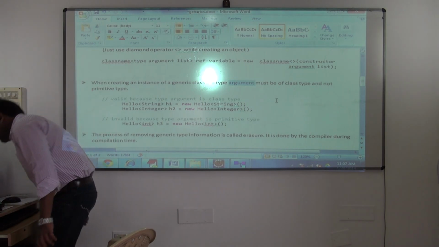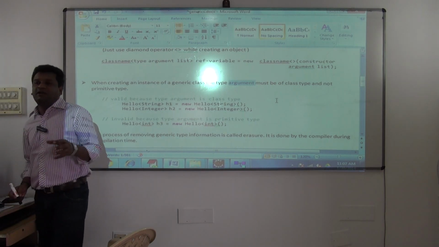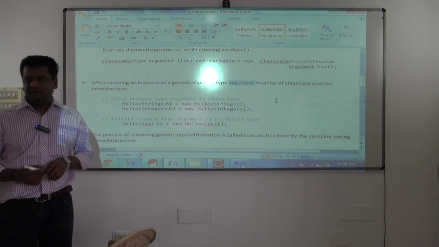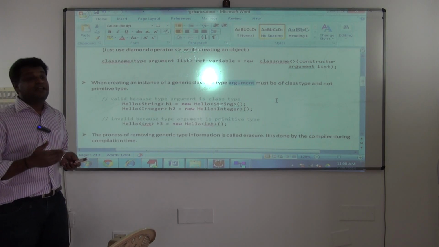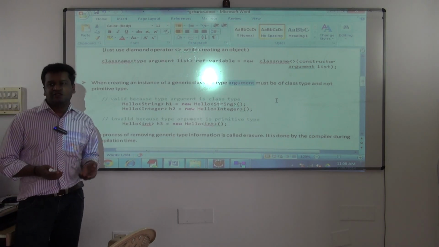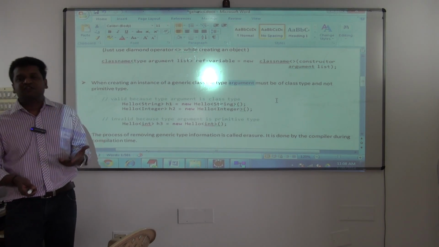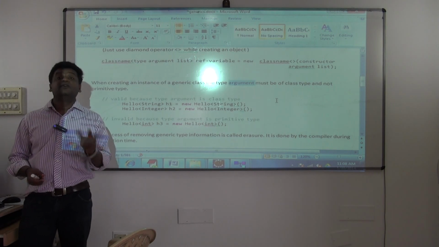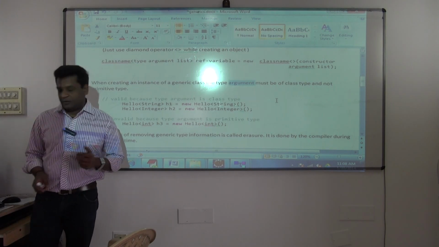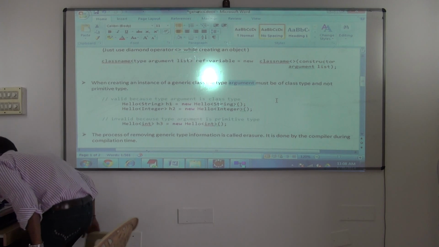Done? Yes. So now see, till now our class had only one type parameter. But if you want, you can specify any number of type parameters for your class. Any number. So I'll show you one more generic class with two type parameters. Let's see how you do it now.